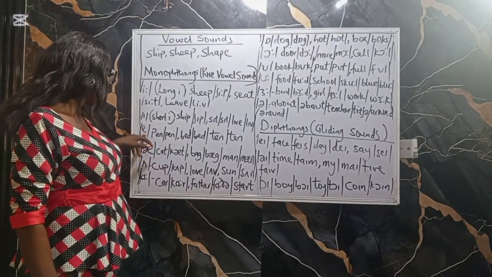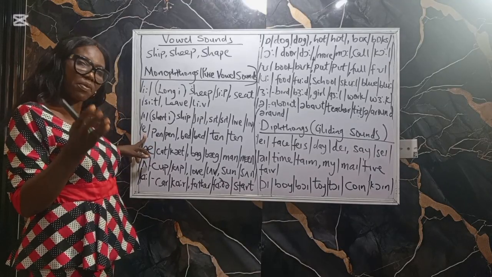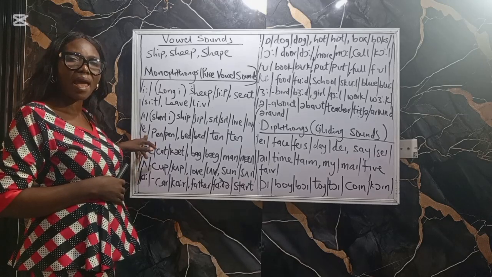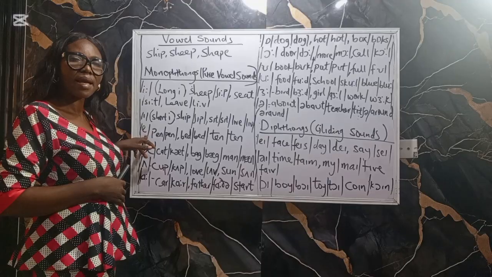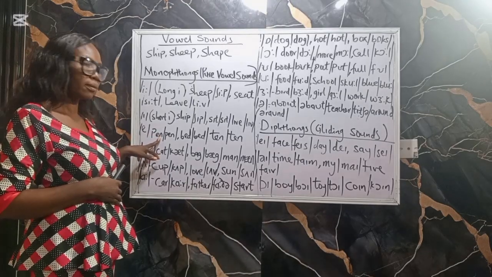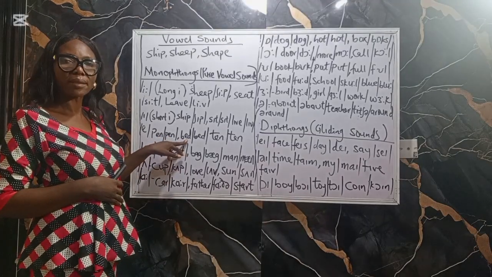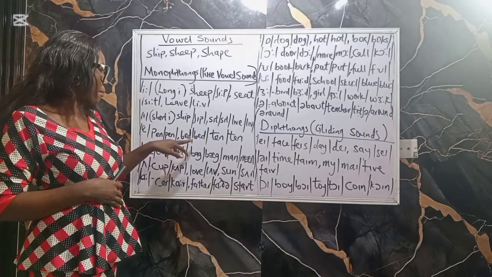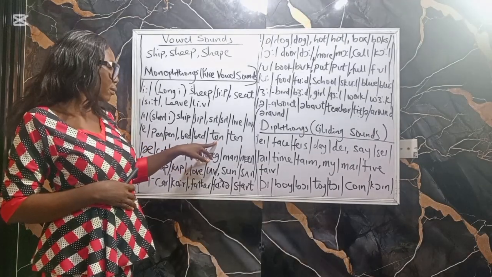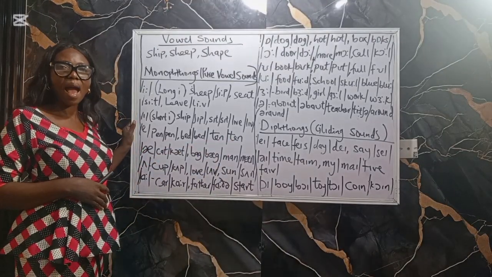Air sound. How do we pronounce this sound? Your mouth will also be open and your lips spread. So listen as I pronounce it. Air. Pen. Bed. Ten. The next one is ah.